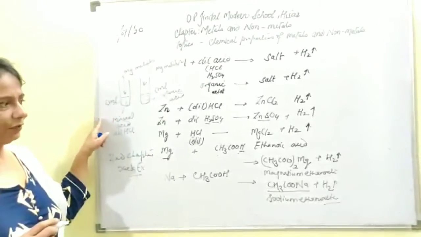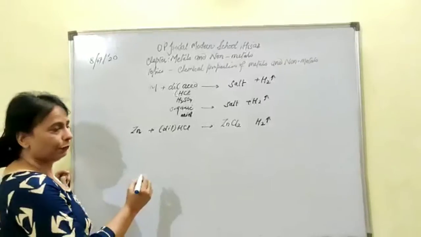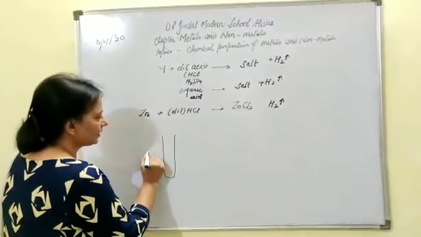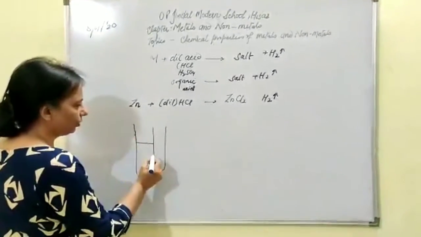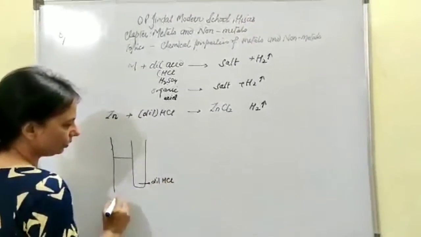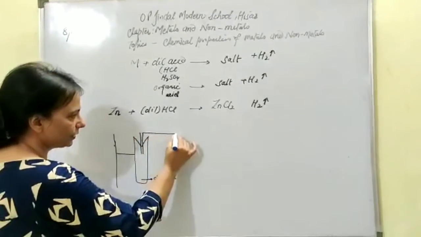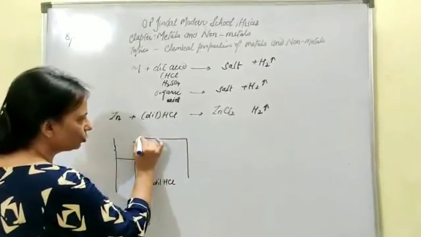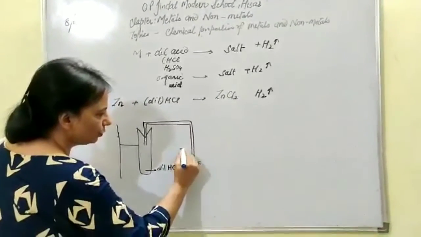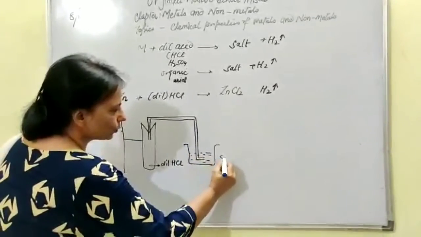Now let's perform the activity. How to perform the activity for the following reactions? Let me teach you that one also. For carrying out this activity, you will take a test tube, and this test tube has to be fixed on a stand. Before doing any further step, put dilute HCl into this one. Then fit a cork and fix a delivery tube which is bent at right angle at 2 points. Finally, the end of the delivery tube should dip into a trough containing soap solution.